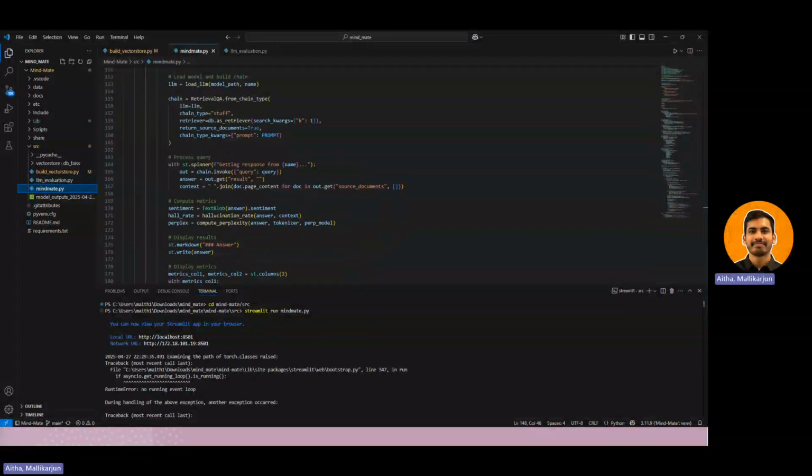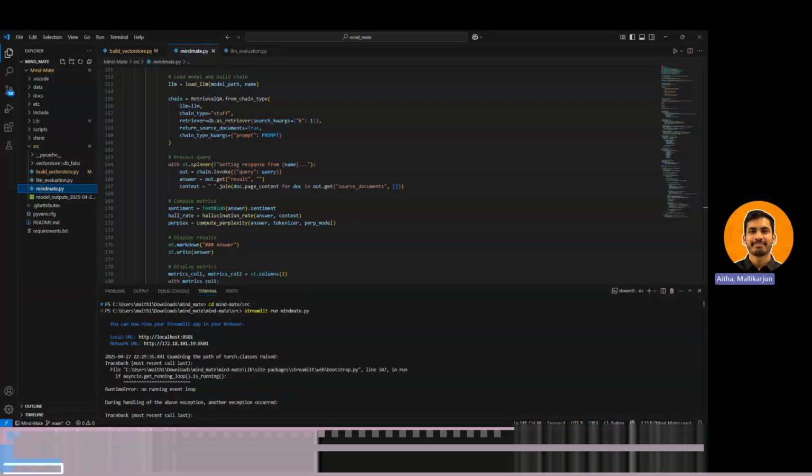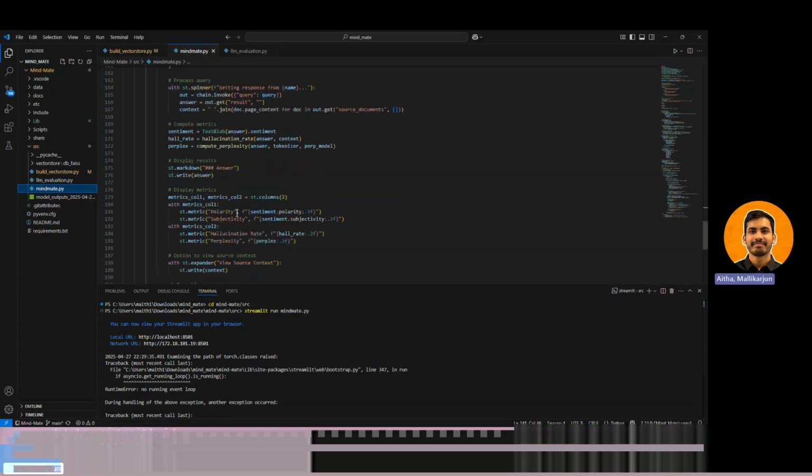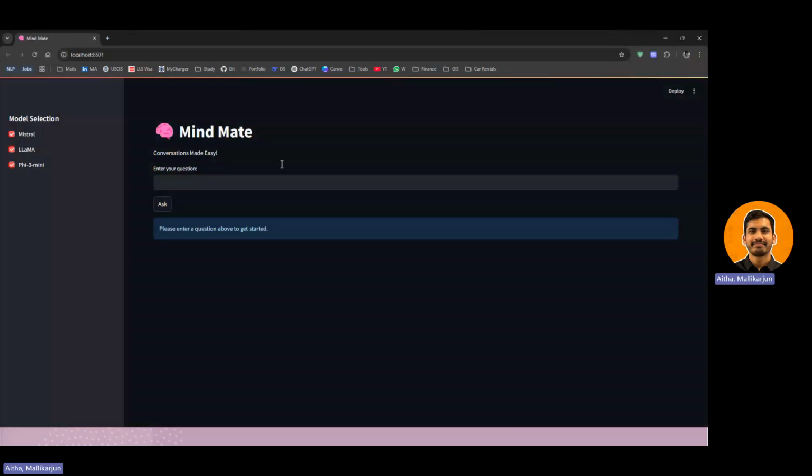Then comes the mindmate.py. We have created this Python file to create our web app, basically a MindMate chatbot, which is deployed on the Streamlit platform. A user can typically type a mental health related question, then select one or multiple models from the sidebar. We have already run this file as well, and it's hosted here. So we can go here and check out the web interface. This is the locally hosted web interface through the Streamlit platform.